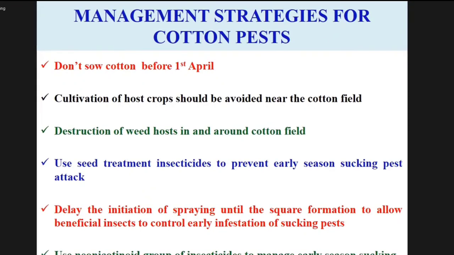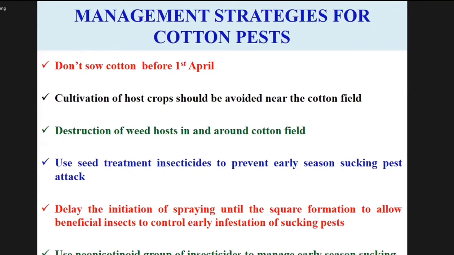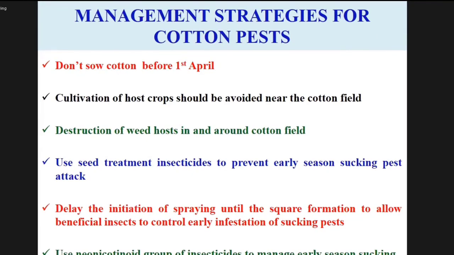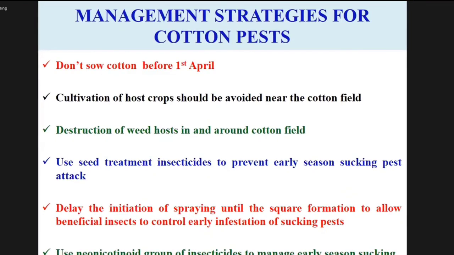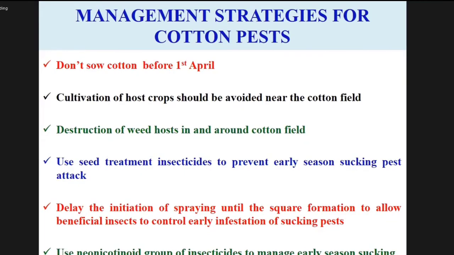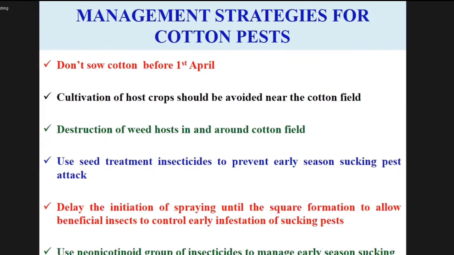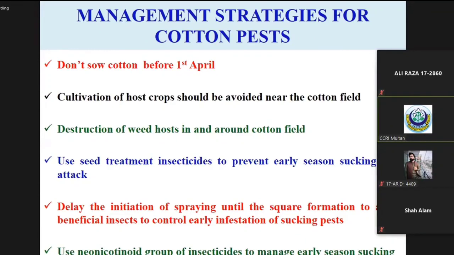Like if you apply spray at the early stage of the cotton, it will kill the natural enemies. More than 80% control of the whitefly is achieved by the parasitoid Encarsia. If you apply the spray at an early stage, it will cause mortality of Encarsia, and whitefly cannot be controlled. So you have to delay the pesticide application as long as possible.